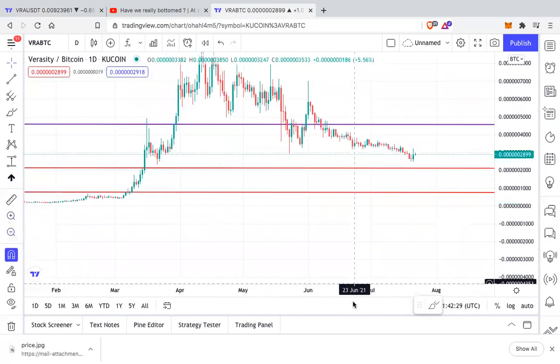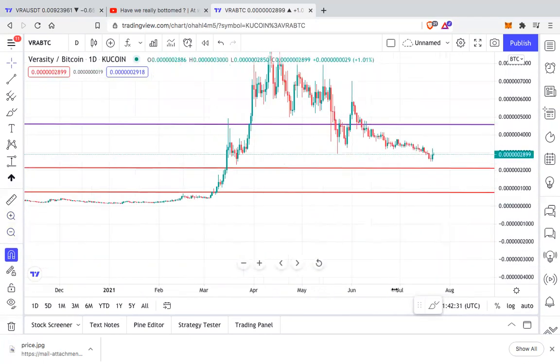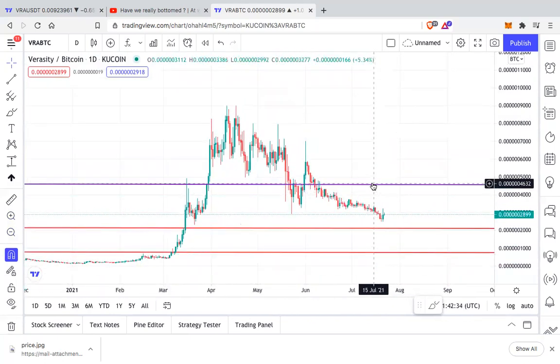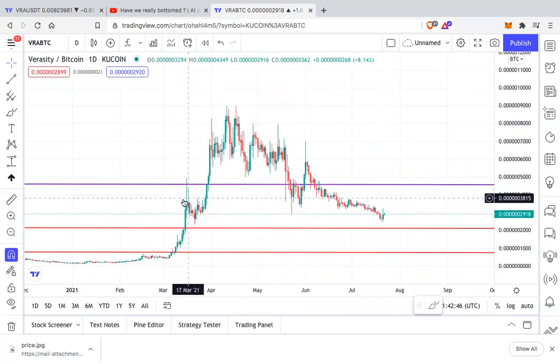And on the daily chart, if we want VRA to flip bullish on the daily chart, it needs to flip this into bullish. That is around 4581 Satoshis on the Bitcoin pair. It is currently getting a good support because this was the previous support. You can see over here.